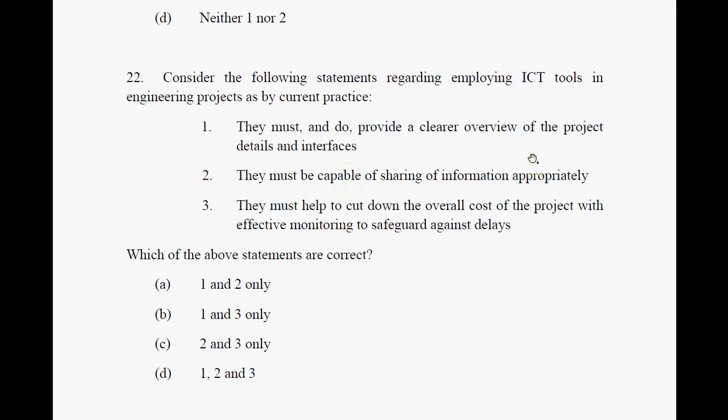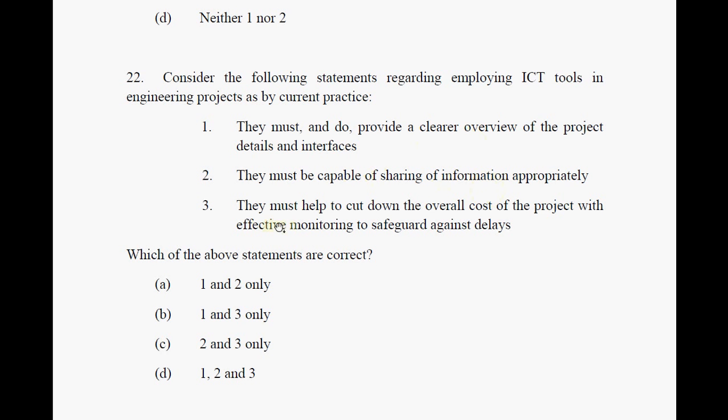Consider the following statements regarding employing ICT tools. ICT means information and communication technology tools in engineering projects. It provides a clearer overview. Yes, from the statement that ICT is information and communication, point one, it must be able to share information. Yes, this is also true. Point two, because it is communication.